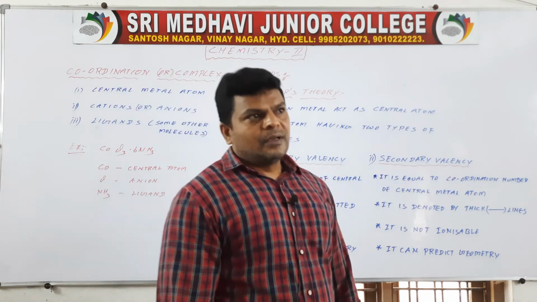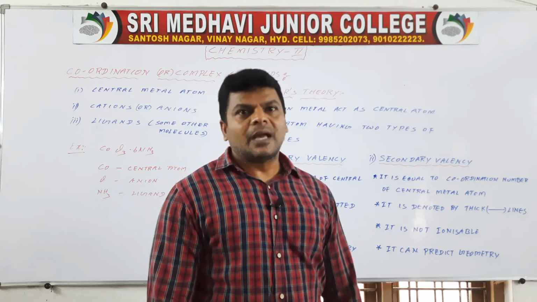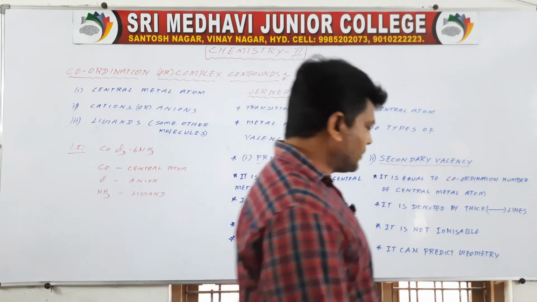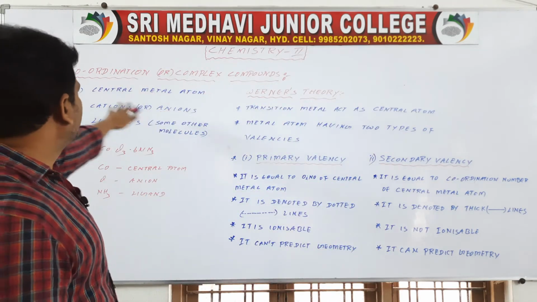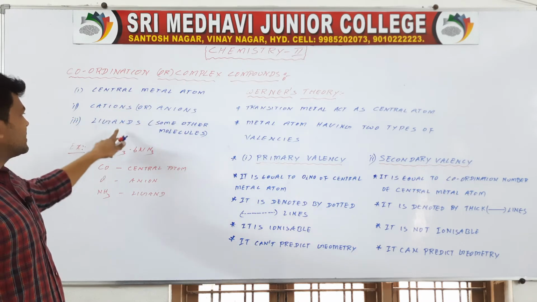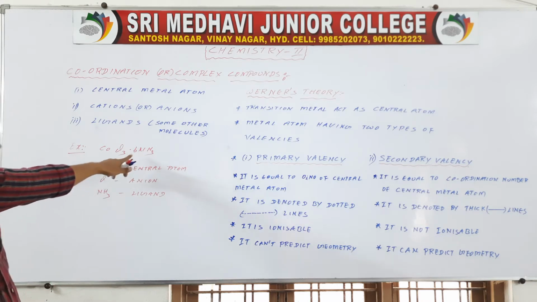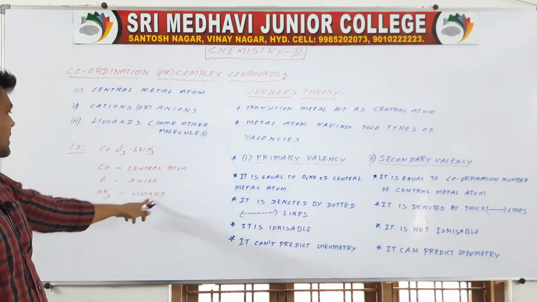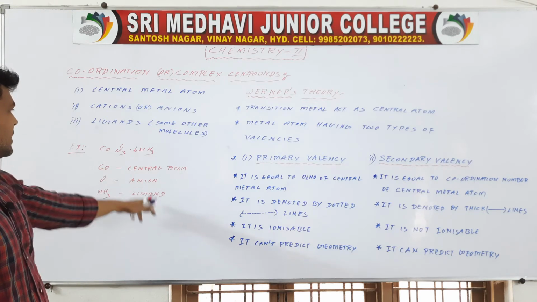Now I am going to explain with the help of an example. This is a coordination complex compound, which has a central metal atom, cations or anions, and ligands. How many ligands are present here? 6 NH3 means 6 ligands. So Co is the central atom and Cl3 is the anion.